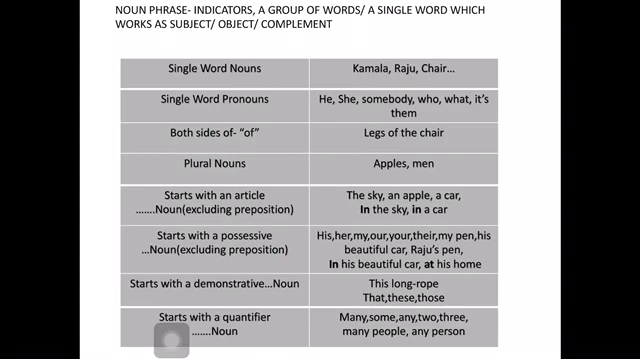Then it starts with a quantifier. What is a quantifier? When it tells us about some quantity, like many, some, any, two, the numbers, or three. Many people, any person, many poems. That is also a noun phrase.